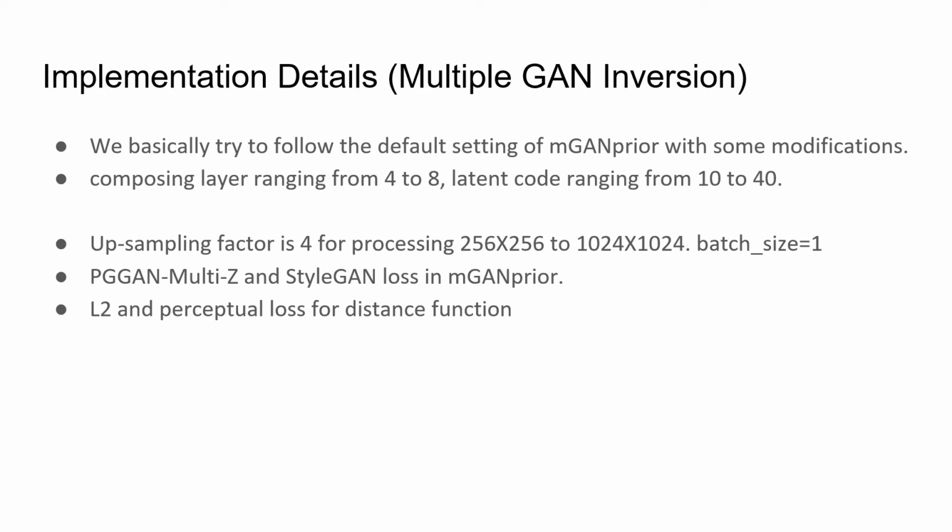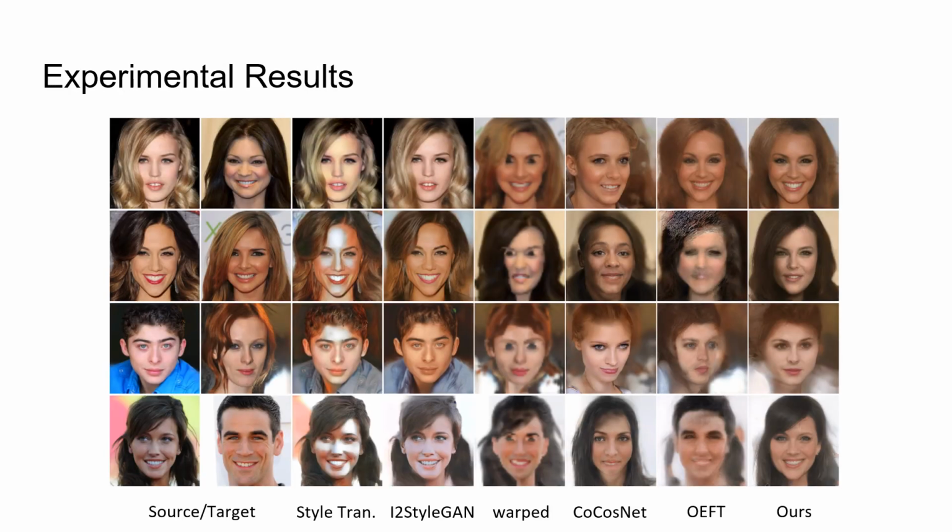We used two kinds of datasets to evaluate our method, namely CelebA-HQ and Flickr Faces HQ dataset. During the optimization, input images were resized into 256 square. We compared our method with recent state-of-the-art exemplar-based image-to-image translation methods such as CoCosNet, OEFT, Image2StyleGAN, and StarTransfer. In addition, we also evaluate our GAN inversion module in comparison with mGANprior, PULSE, and Image2StyleGAN, which are state-of-the-art in